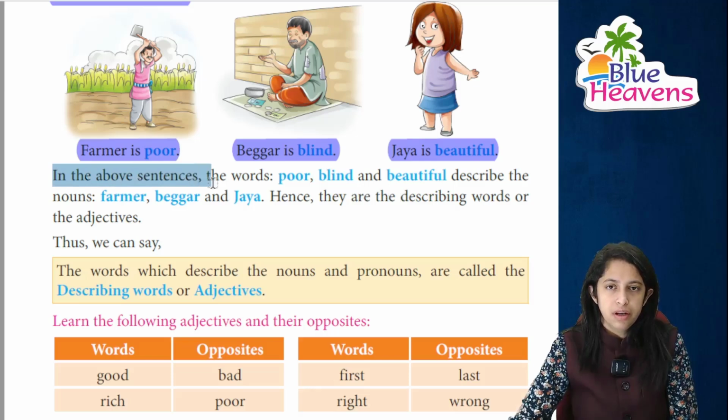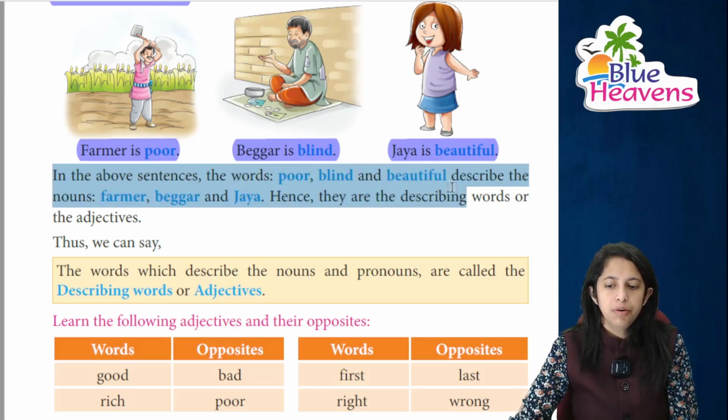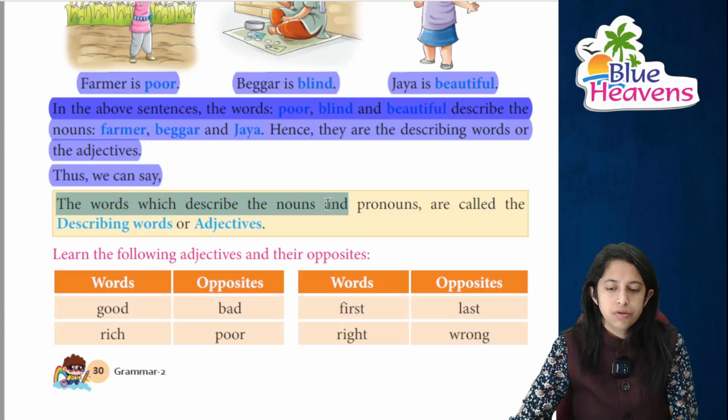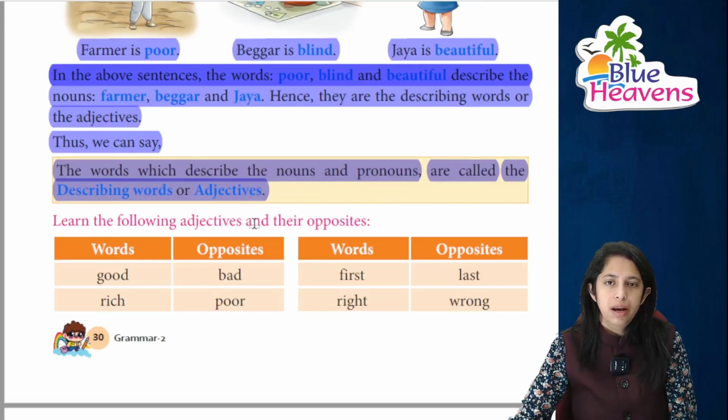So in the above sentences जो words हैं poor, blind, beautiful, they basically describe the noun जैसे कि farmer, beggar and Jaya. Hence they are the describing words और इनको हम क्या बोलते हैं, adjectives बोलते हैं, right? And thus we can say the words which describe noun and pronoun, that means which tell the quality of noun and pronouns, they are called the describing words or adjectives.